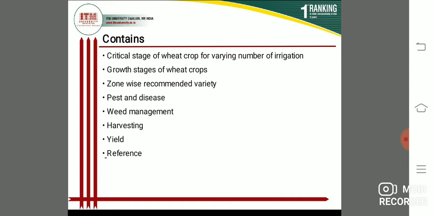It is also rich in niacin, thiamine, carotene and iron 5.3%. It is also the only cereal having high gluten, responsible for thickness and baking qualities. Gluten is a form of protein.